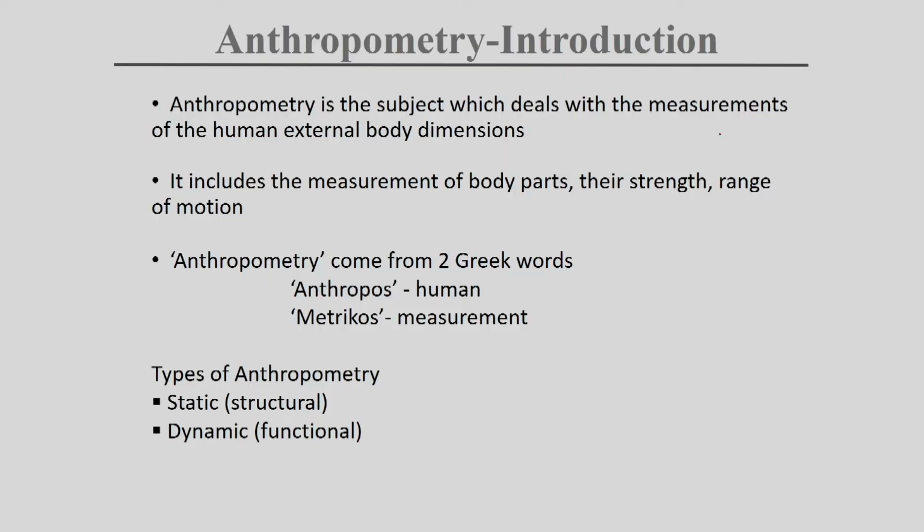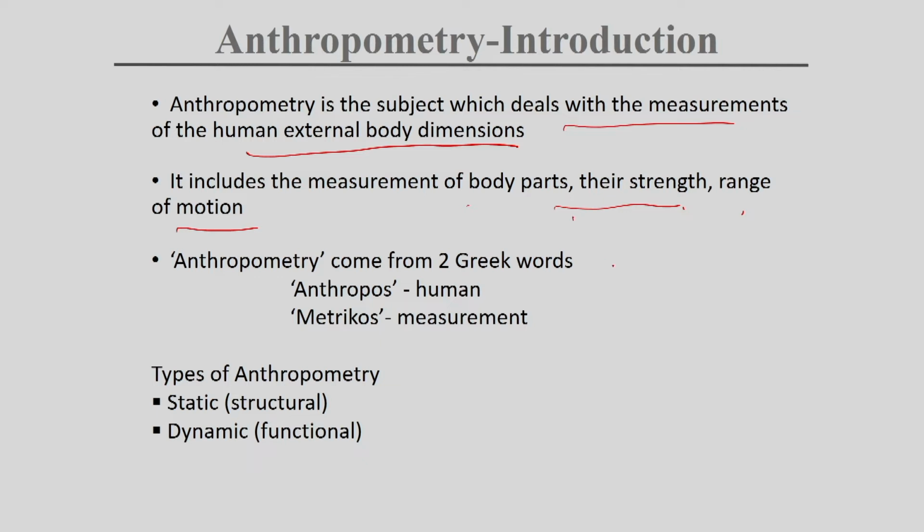So, what is anthropometry? Anthropometry is the subject which deals with the measurement of the human external body dimensions. External body dimensions can be hand, limb, each and every body part is included. It includes the measurement of body parts, their strength, range of motion. We will discuss this later on in the presentation.